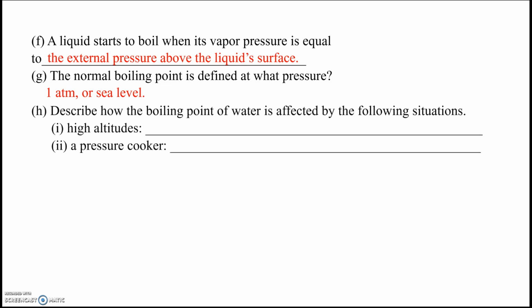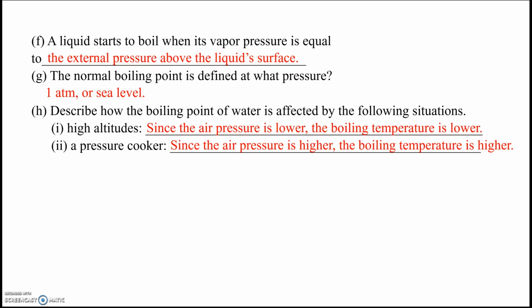Question H asks us to describe how the boiling point of water is affected by the following situations. The first one's high altitudes. Well, at high altitude, since the air pressure is lower, the boiling temperature is also lower. And part 2 is the opposite effect of a pressure cooker. Since the air pressure is higher, the boiling temperature is higher.